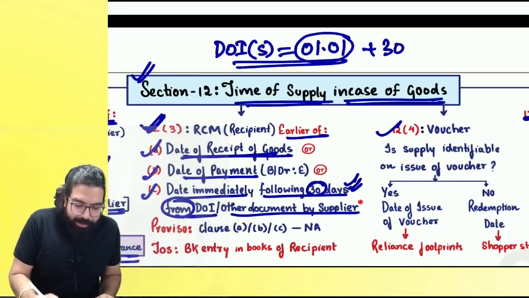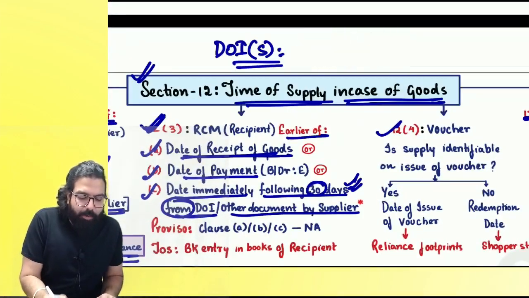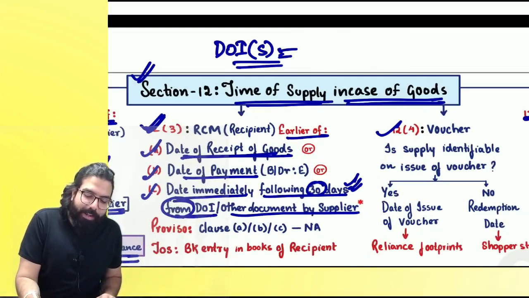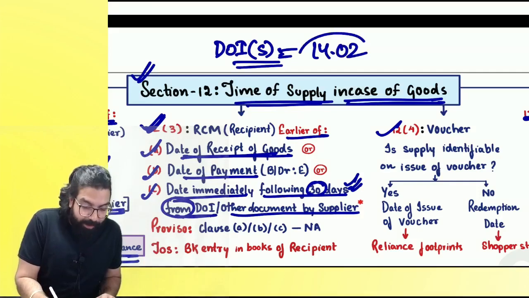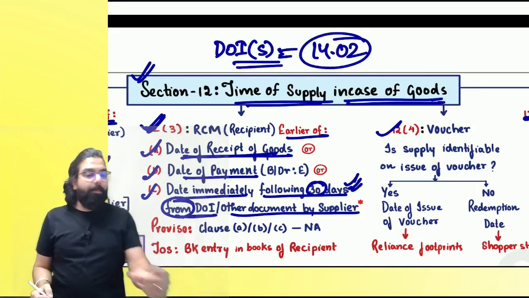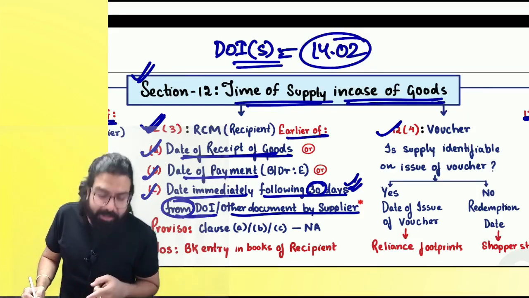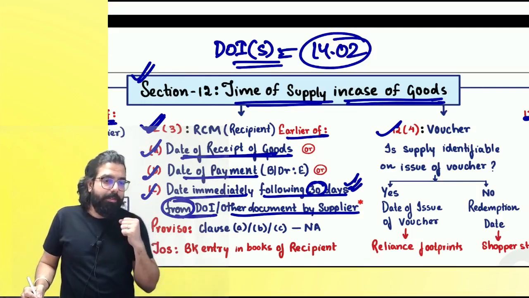I want you guys to tell me the date immediately following 30 days from the date of invoice. I want to ask you guys, 15th of, okay, no, sir, you take it Valentine's Day, 14th of February. Now, can you tell me the 31st day, everyone? People watching at home, I am asking you a question. Tell me the 31st day. Quick.